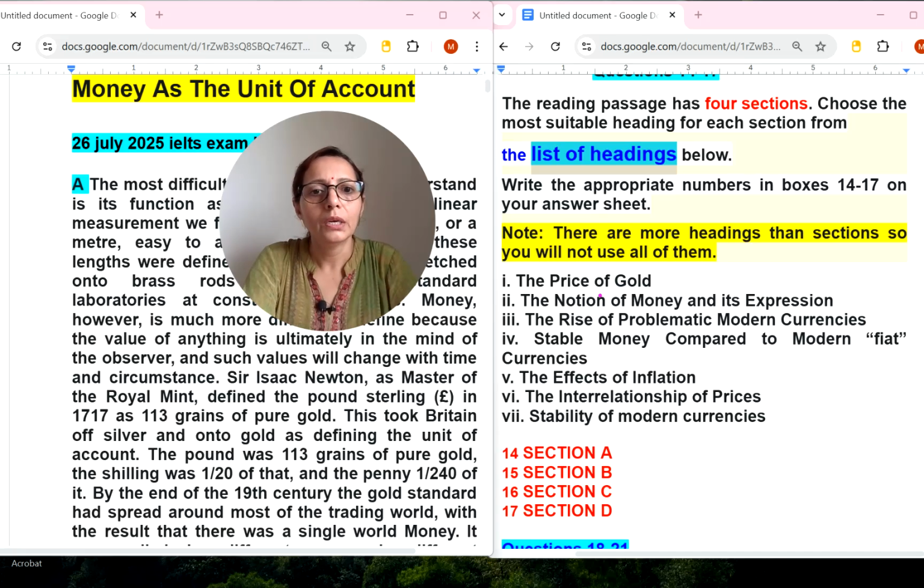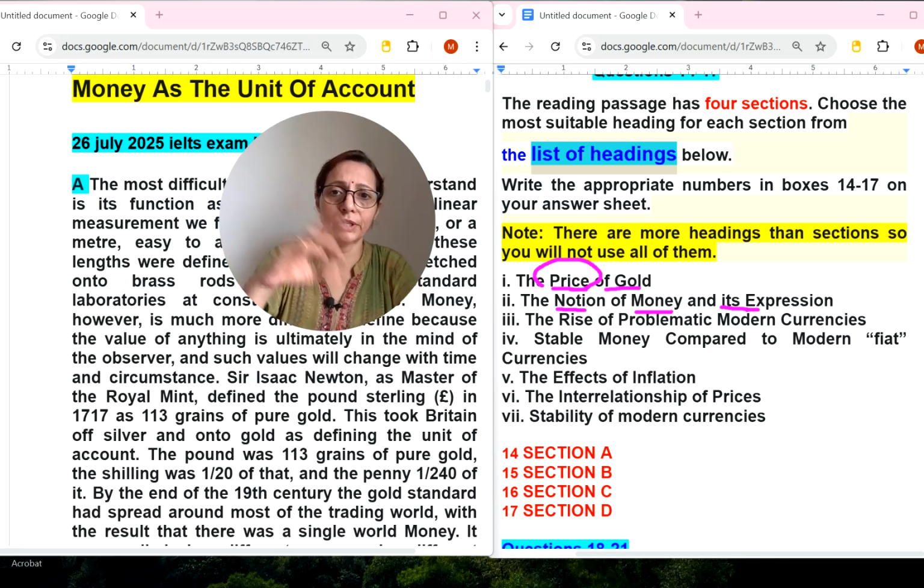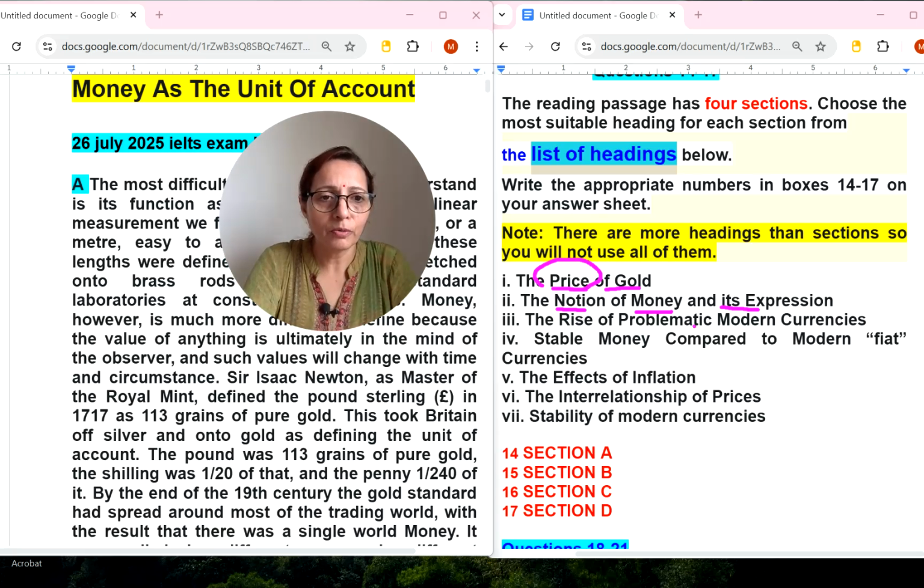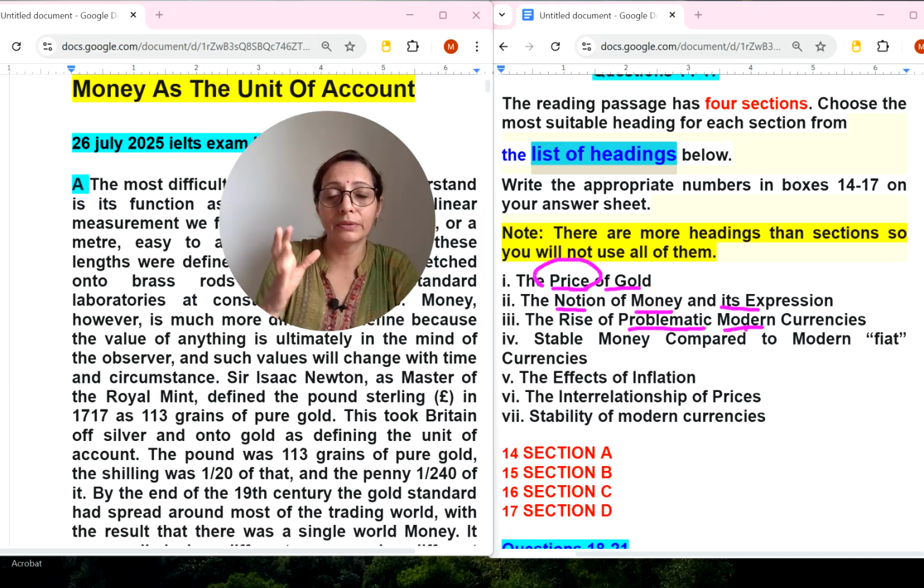This is understood. So the first is the price of gold. So they are talking about gold, and about its price. The notion of money and its expression. Okay, the notion of money, like they are talking about money and its expression, how we can express it as money. The rise of problematic modern currency. Okay, the word problematic is important, and modern is also, but you will not get the exact word in the paragraph. Instead of modern you can get another word.